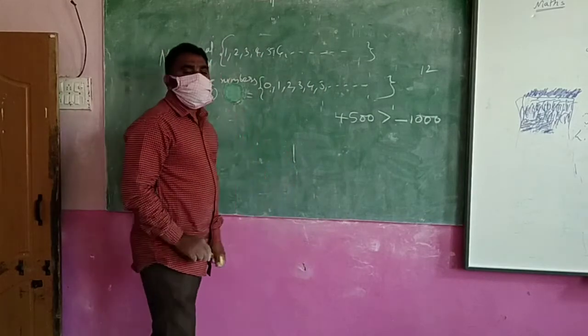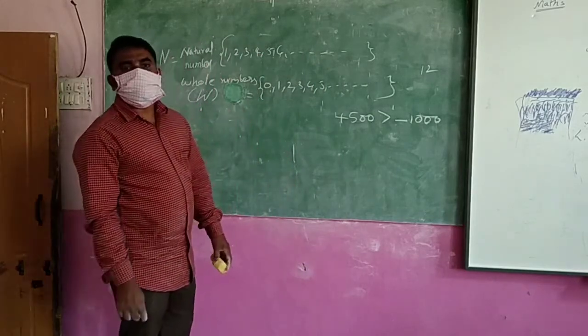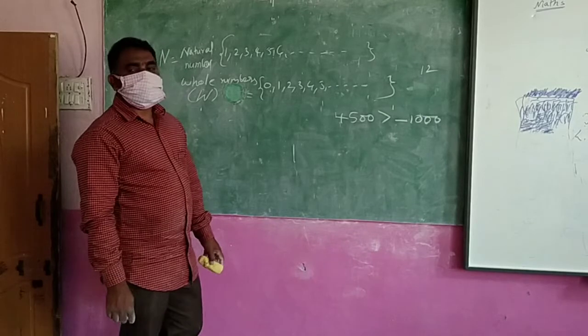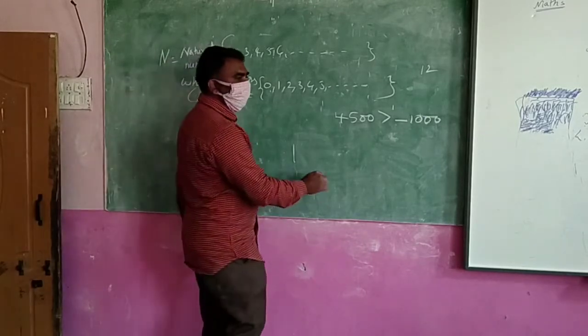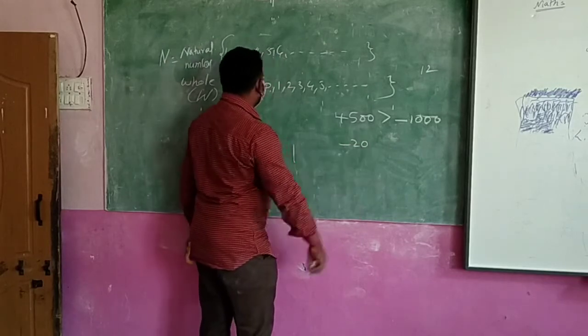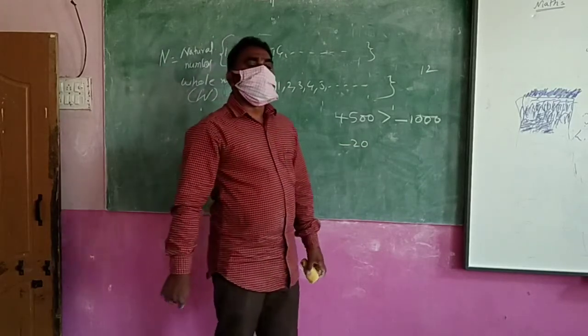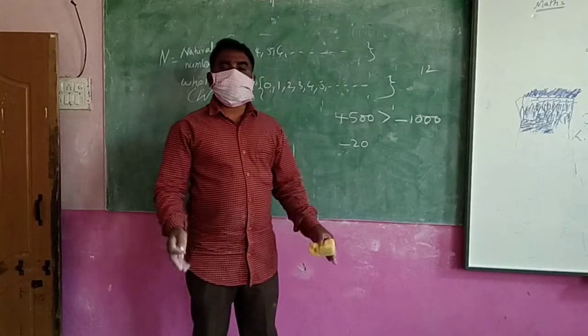Okay. Now Munwar borrowed 20 rupees from his brother. How do you show that number? Minus 20. Minus 20. Charan does not have money with him.